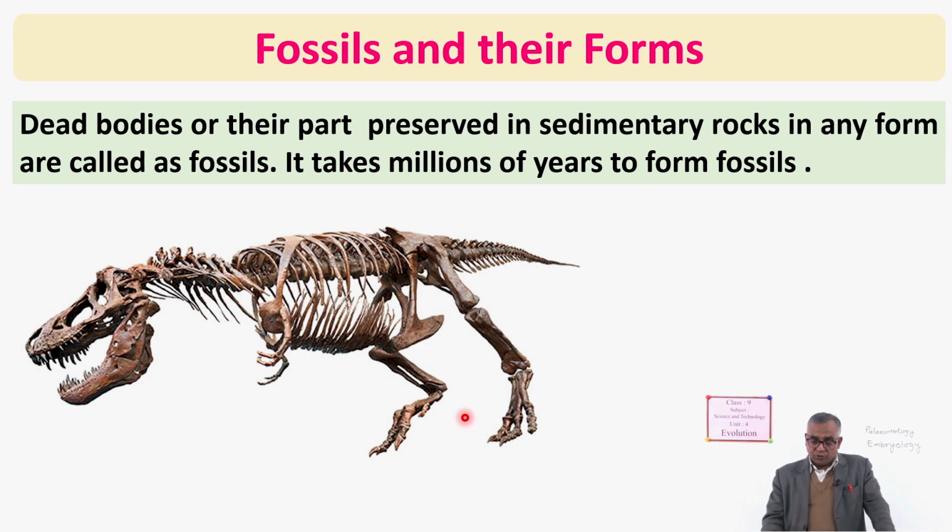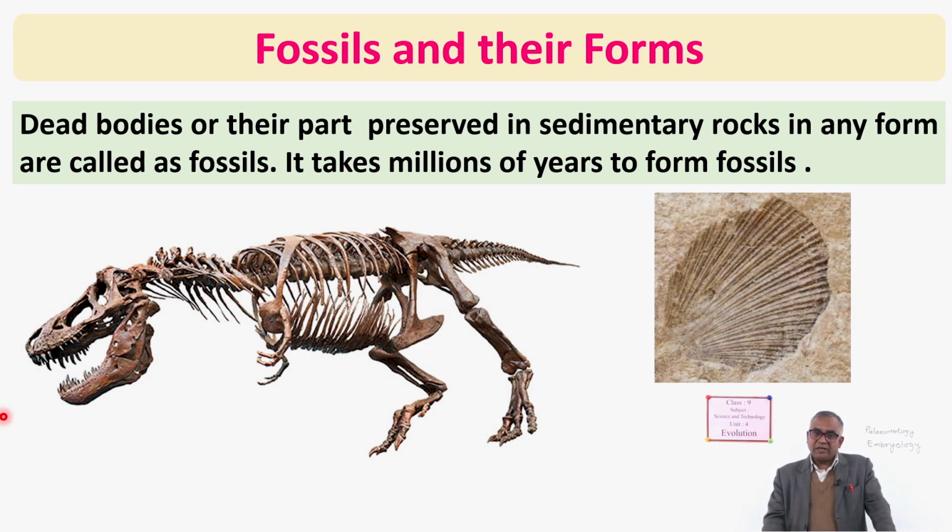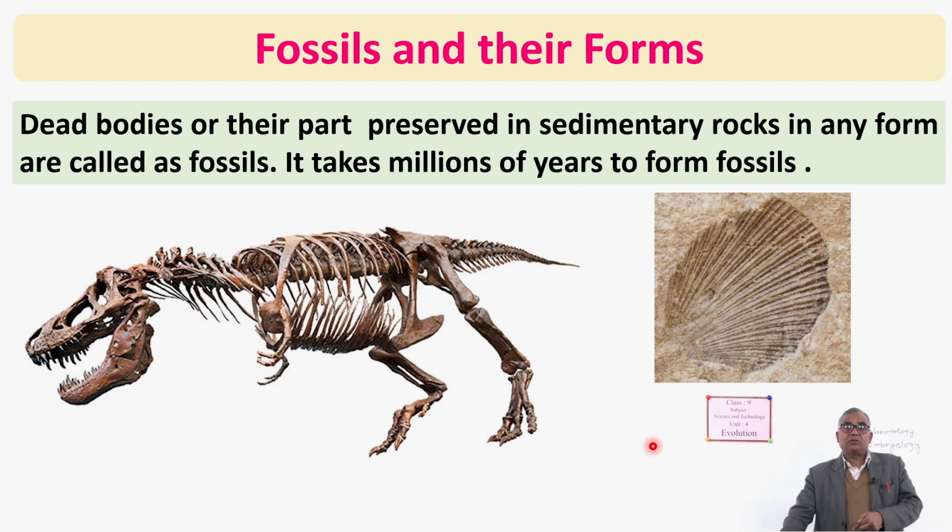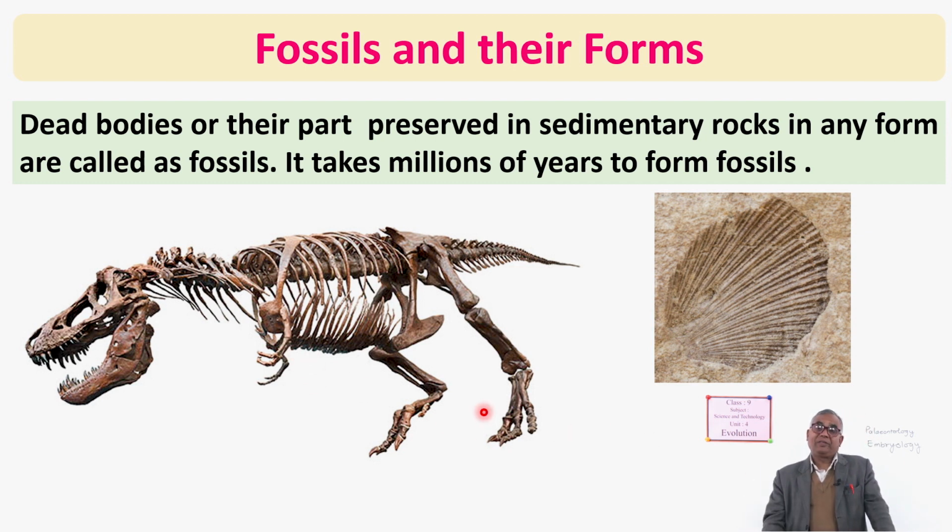Okay, so here I am showing two fossils, so that it may be a whole body or maybe a part. It is just a part of an oyster. Yes, an oyster consists of two such structures inside which the organism is found. Only one part is here, that is also a fossil. Another thing you have to keep in mind is that fossils may be of microscopic or huge organisms, very big, very giant also. Their size varies from a microscopic structure to giant trees, I can say giant animals. Yes, trees may also change into fossils, doesn't matter.